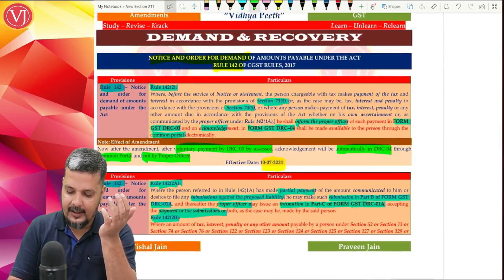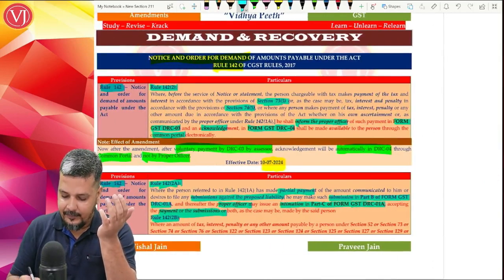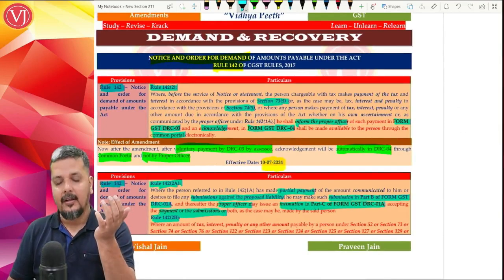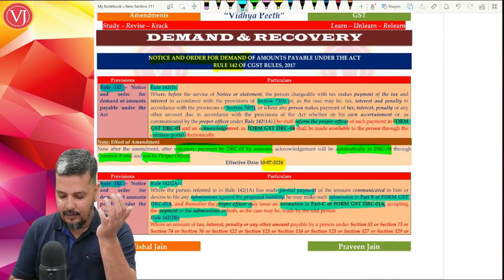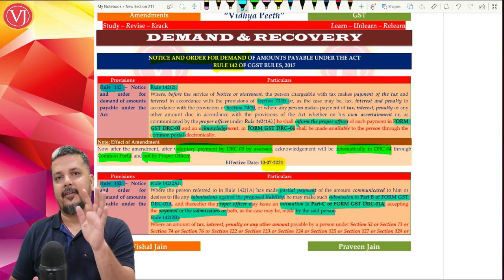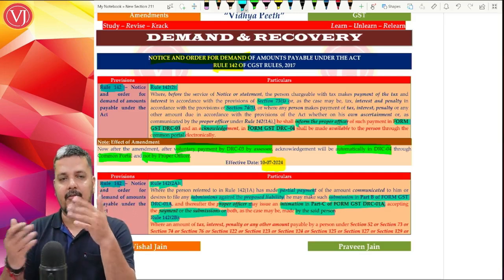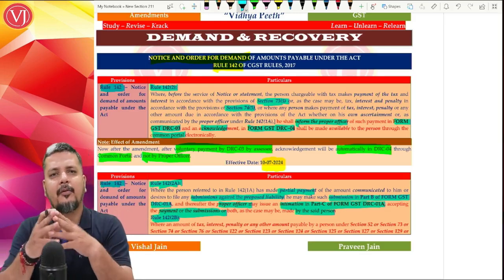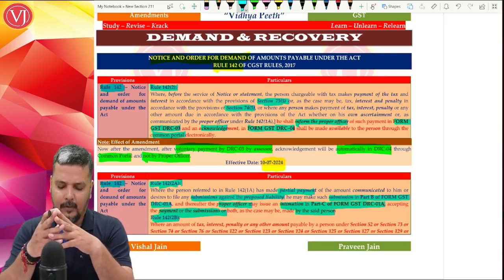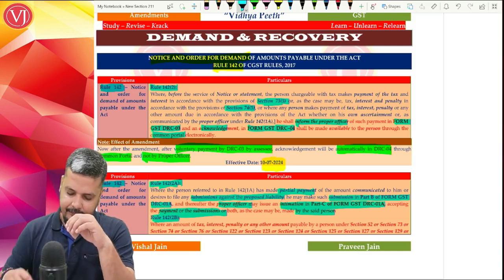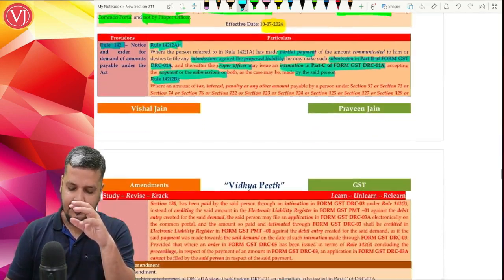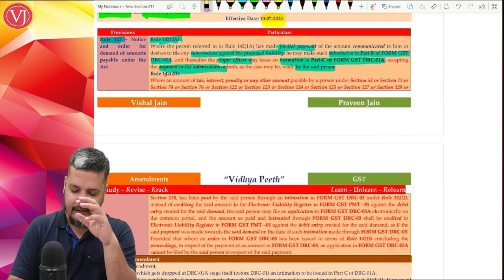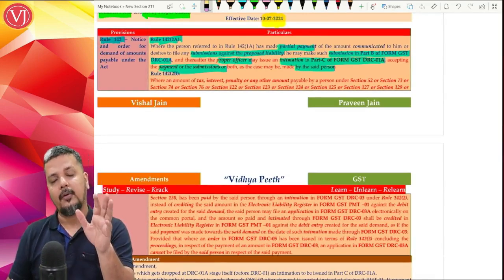He is going to give an intimation in Part C of DRC 01A for payment or submission, accepting that yes, I've taken your submissions or payment. And if he feels he has to proceed forward, then he'll proceed with the notice, that is DRC 01. So that is the first amendment in your Rule 142 2A.